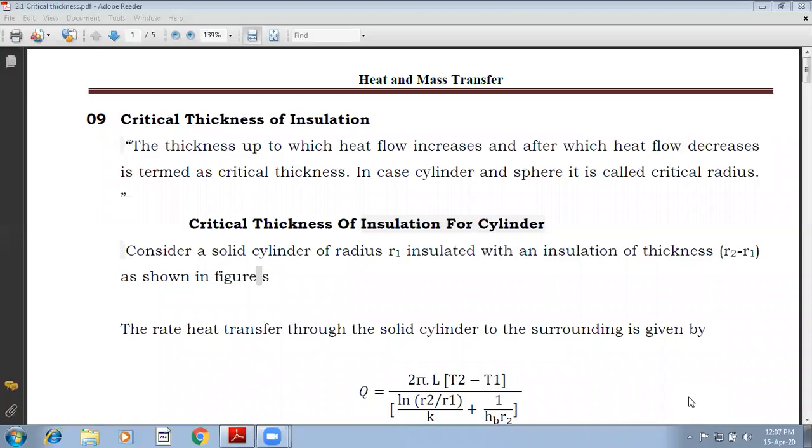You can define at that particular radius where on cylinder or on sphere we get maximum heat transfer or minimum resistance. Both are correct, because we know that whenever resistance is minimum, the heat transfer will be maximum. Either we can define with respect to heat transfer or with respect to resistance.